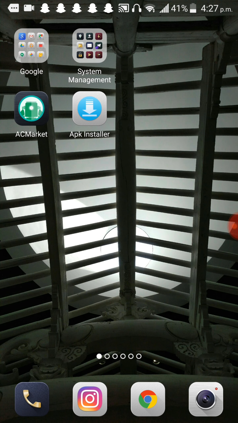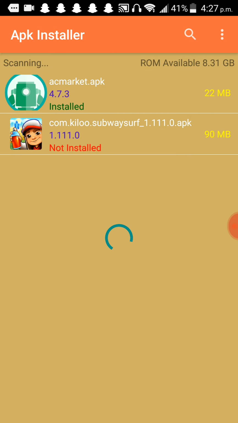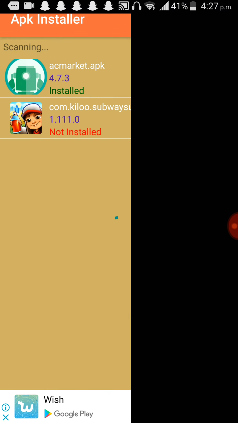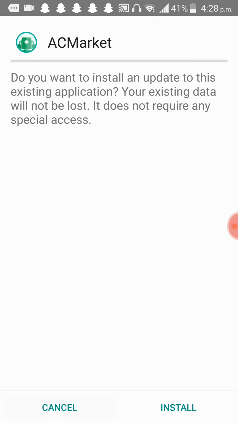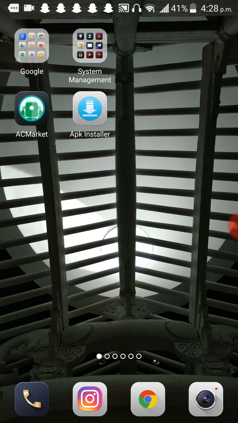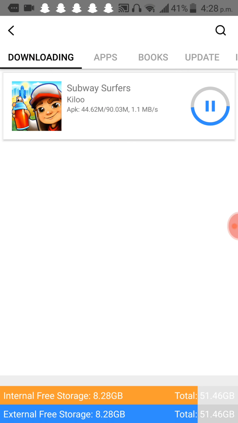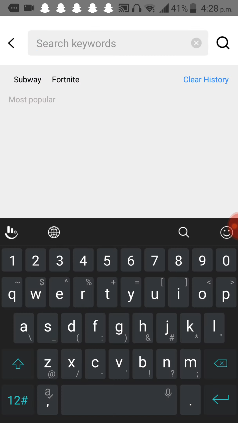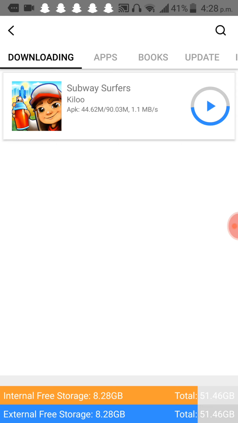So after that is downloaded, guys, it won't come up on your screen as an app. You need to go into this app here, click on it, and go ahead and press install like that, guys. It's going to really quickly delete that. And now we're going to head into the app, and I'm just going to press play, but you just want to search for Subway Surfer and hit download. So I'll be back when this is downloaded, guys.